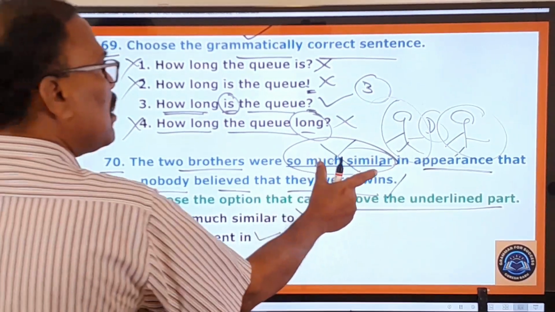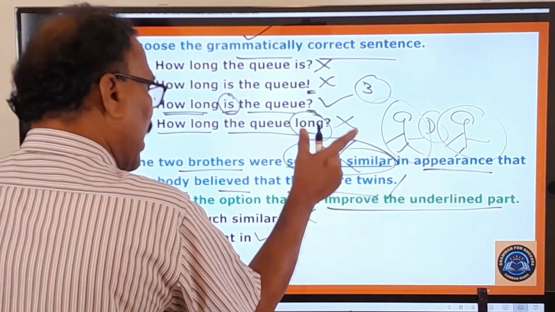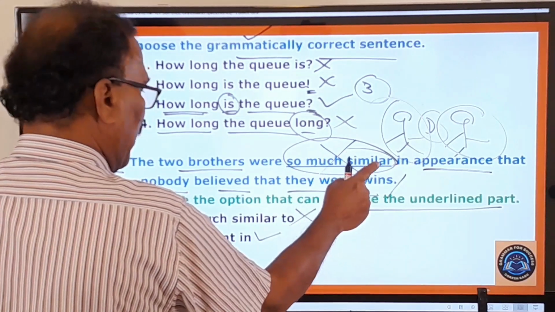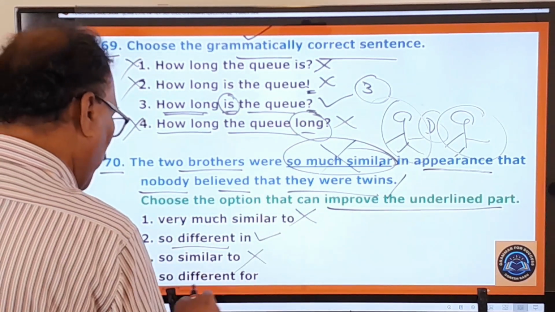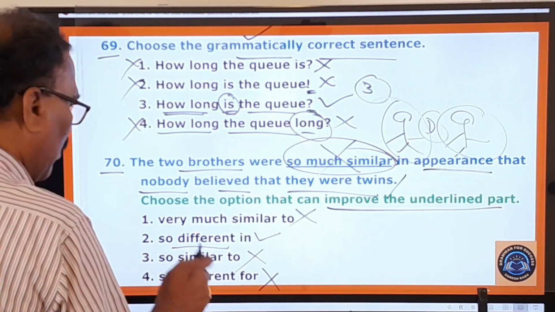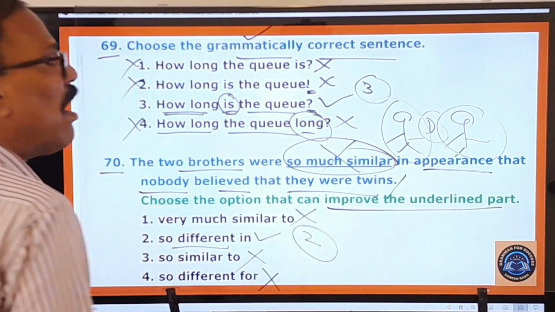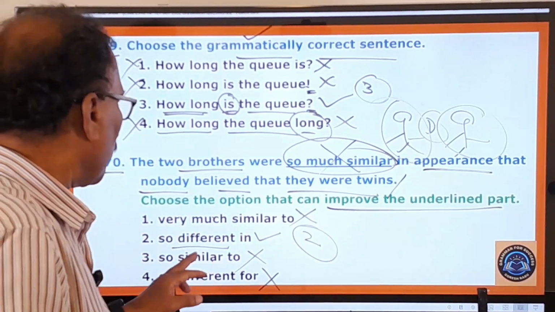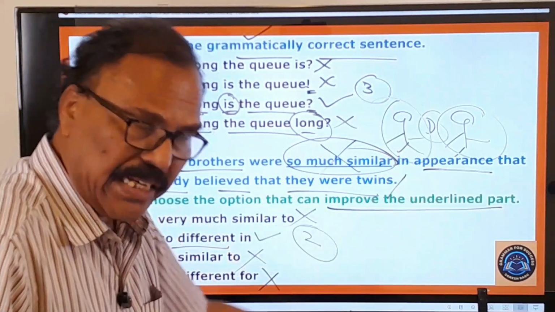He has used this phrase in a wrong way, and therefore this must be used in the place of this: so much similar. Okay, so similar to no, so different for no. So here the first one, third one, and fourth one are wrong. Only the second one is your answer. Then the sentence will be like this. The two brothers were so different in appearance.